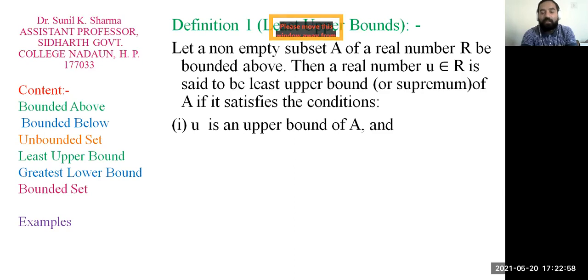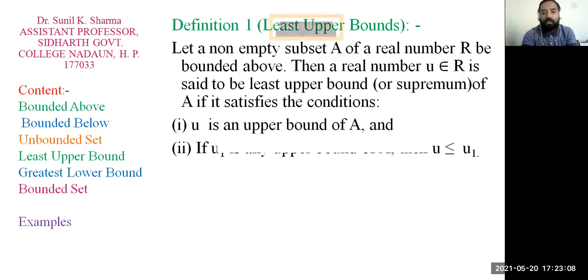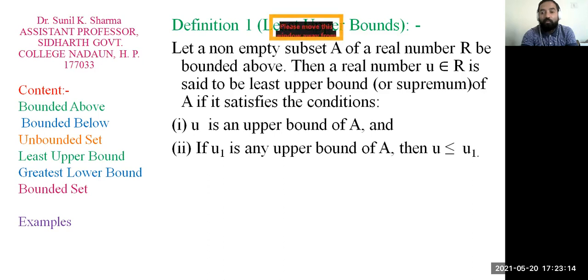To be the least, first it must be an upper bound. Only if it is an upper bound will we try to find the least among the upper bounds. So the first important condition is U is an upper bound of A, and if U1 is any other upper bound of A, then U must be less than U1.